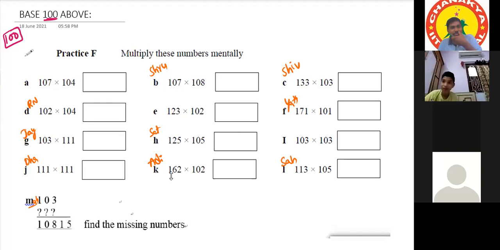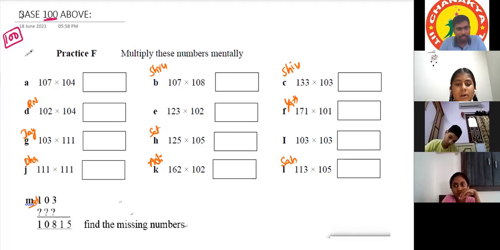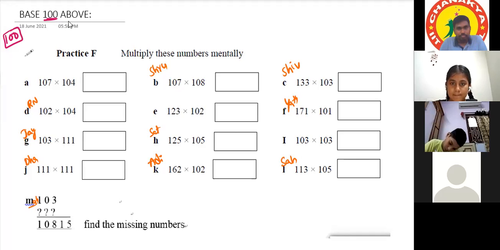In the previous case, you have taken minus, correct? Yes, sir. Now it is plus. Here it is all plus only, sir. Yes, all the numbers are. Sir, it says base 100 above, sir. So all are plus only. See the heading. So 100 it is above, like 108, then we have to do added by 8, sir. If it is less, we have to do minus. If it is more, we have to do plus.